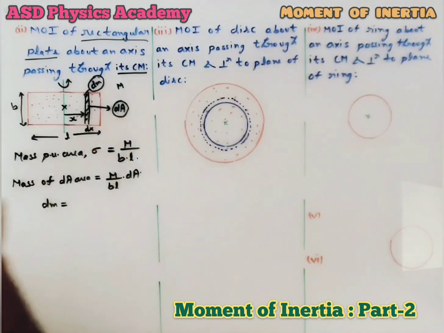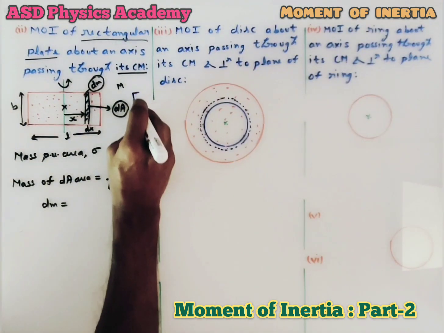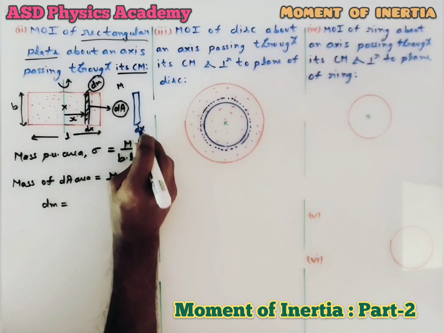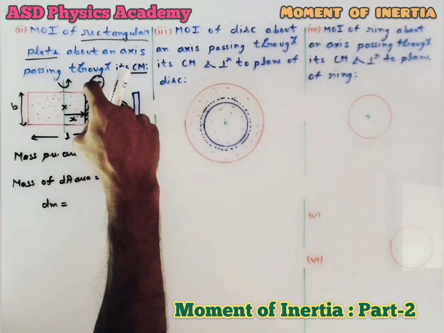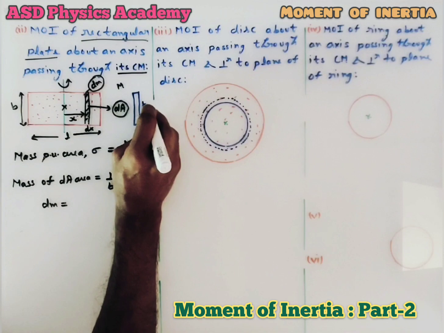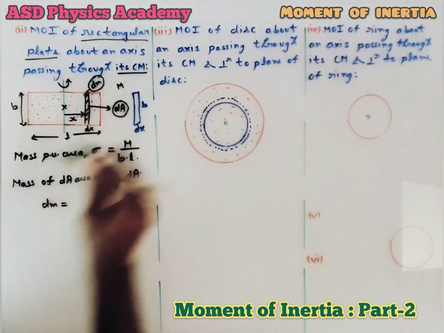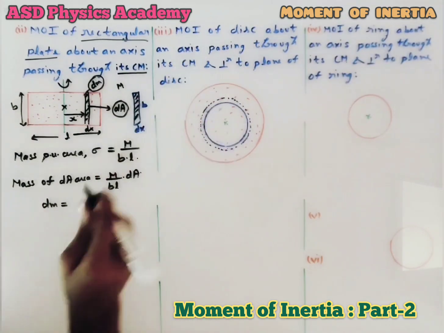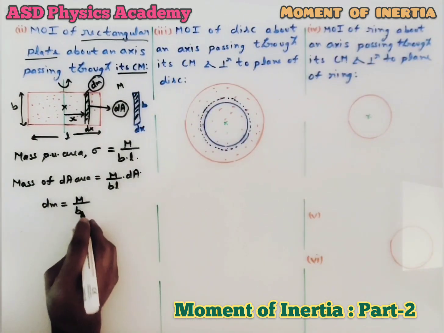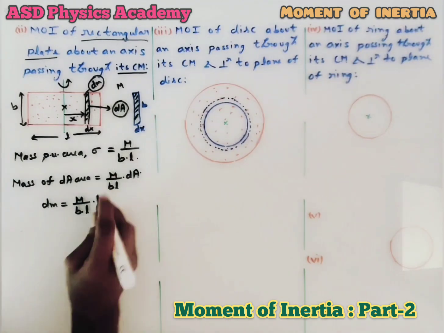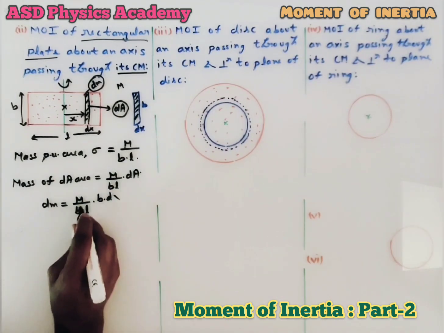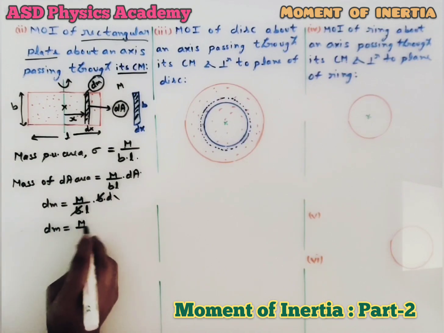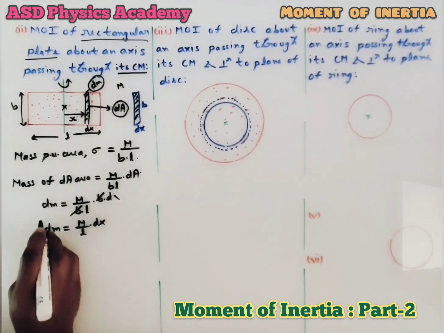If I draw this strip again, here is the strip I have drawn. The thickness is dx, and the length of the strip is again b. That means the area of this strip is going to be dx into b. So here we can write m by bl into b into dx. This will be the area. So this b and this b will cancel out. That means the mass of the strip is going to be m by l into dx.